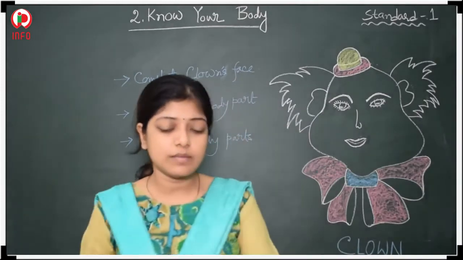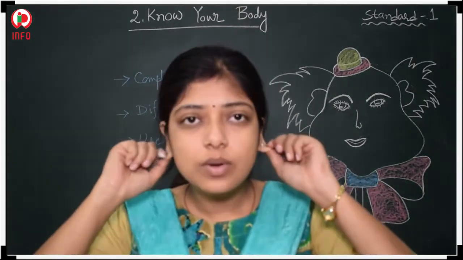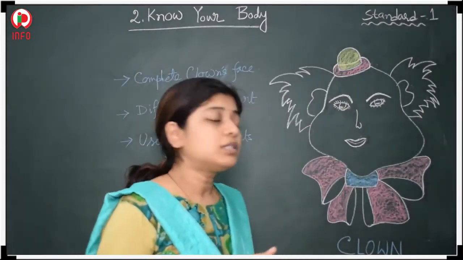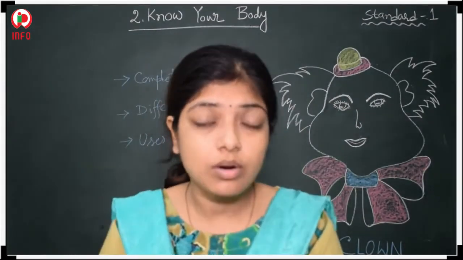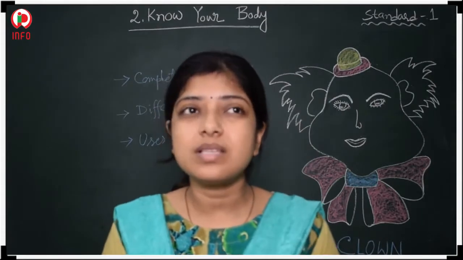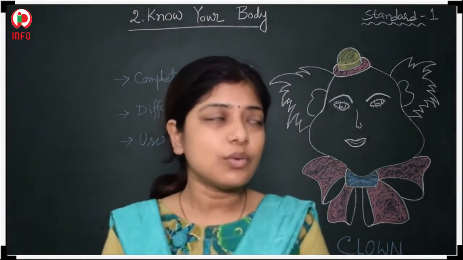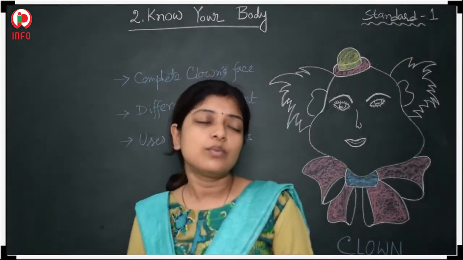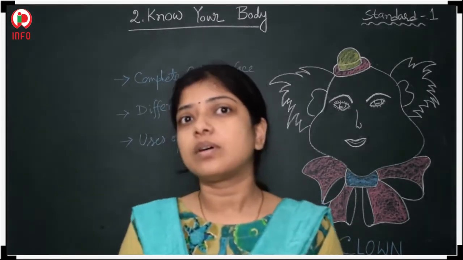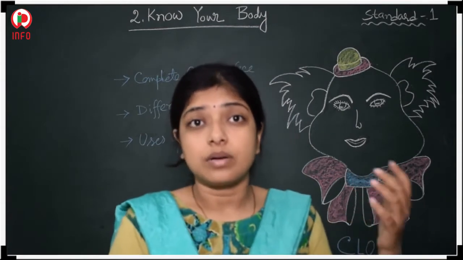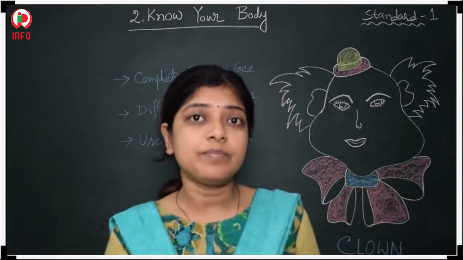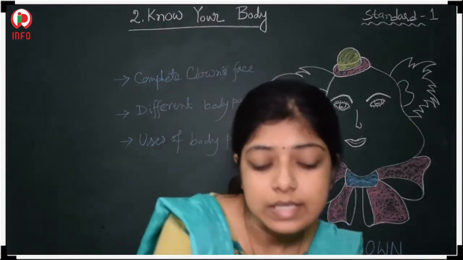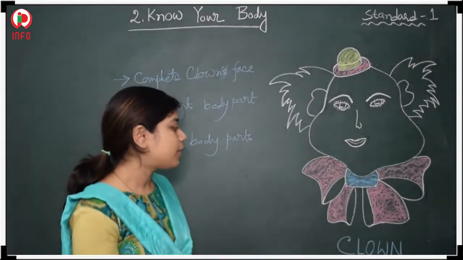All of you also have the ears. These two are our ears. So, basically, clowns are called clowns. Clowns means one kind of funny character who is used to make fun with us. If you go to any kind of occasions or any festivals, at that time they used to make us laugh. So this is one example of a clown.